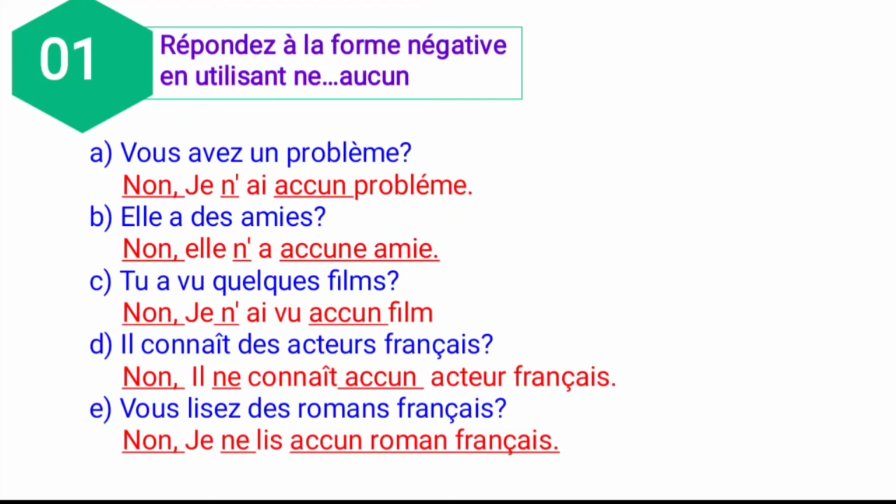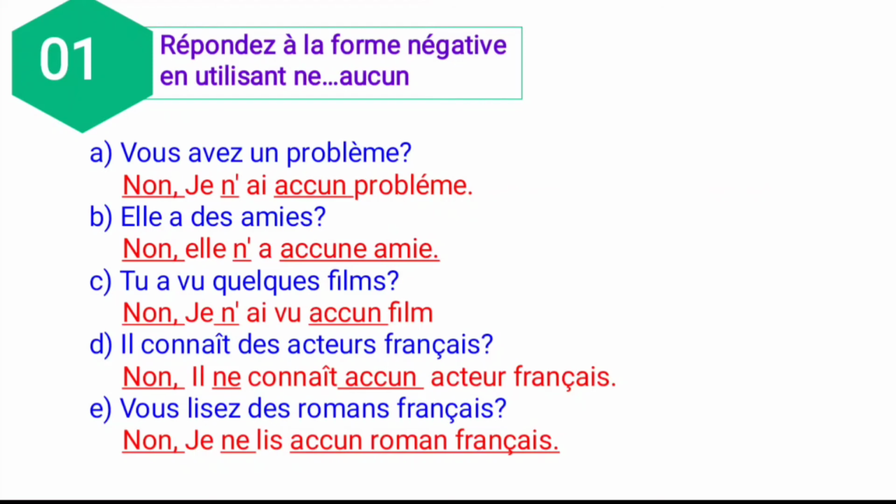And next, tu as vu quelques films? So have you seen a few movies? No, je n'ai vu aucun film. I am asking you only, so the subject is changed. So the subject becomes je. And next, il connaît des auteurs français. So does he know any French actors? What is the answer? No, il ne connaît aucun acteur français. He doesn't know any French actor.